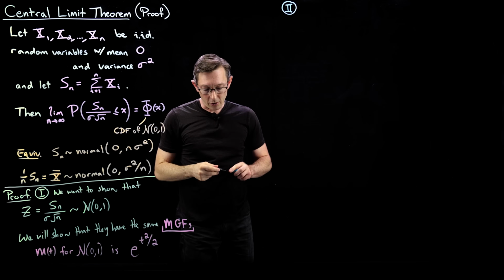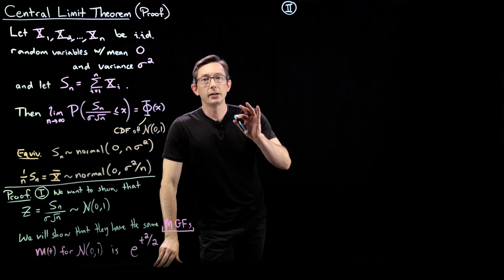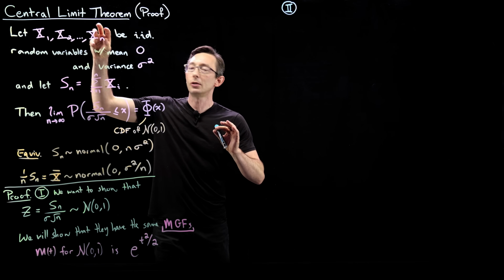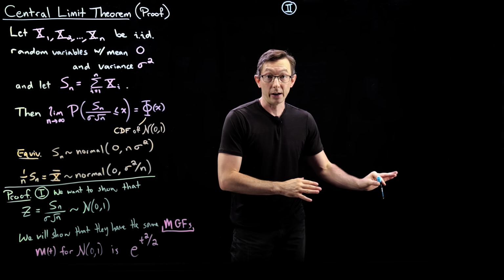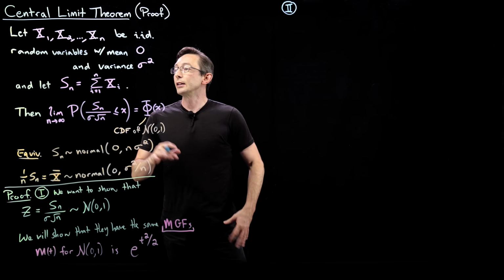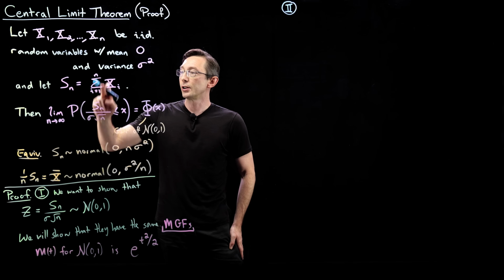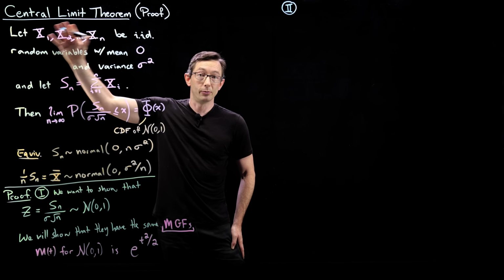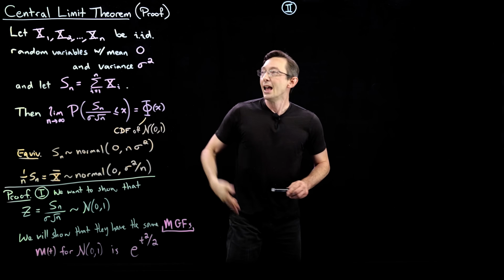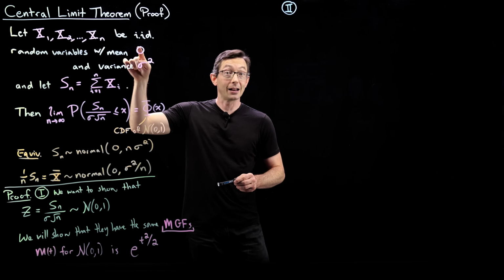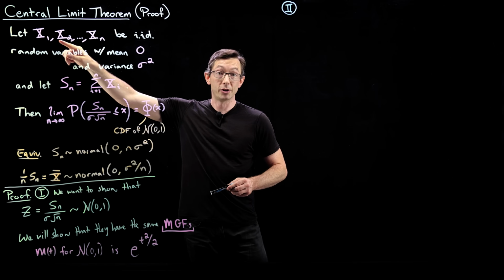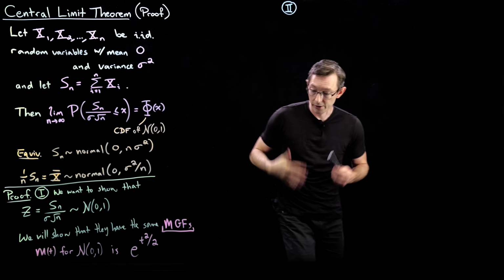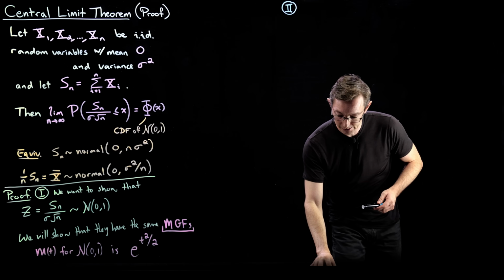Now I'm going to let each of these individual x's have their own moment generating functions. And then we're going to build the moment generating function of this from those individual moment generating functions. And remember, we know at least the first and second moments. We know the mean and the variance.